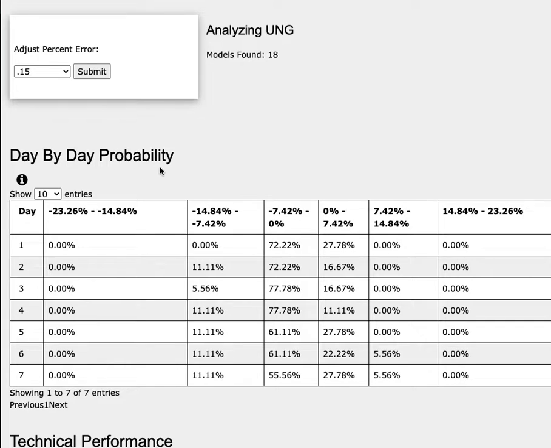It all comes from the day-by-day probability model. And as we progress to the 5th day or week of natural gas, it has a 28% chance to climb between 0 to 7%. To the downside, it has a 61% chance to fall between 0 to negative 7%, and an 11% chance to fall between negative 7 to negative 15%.